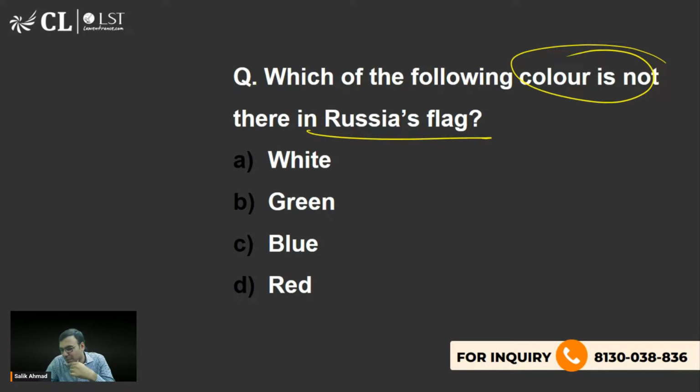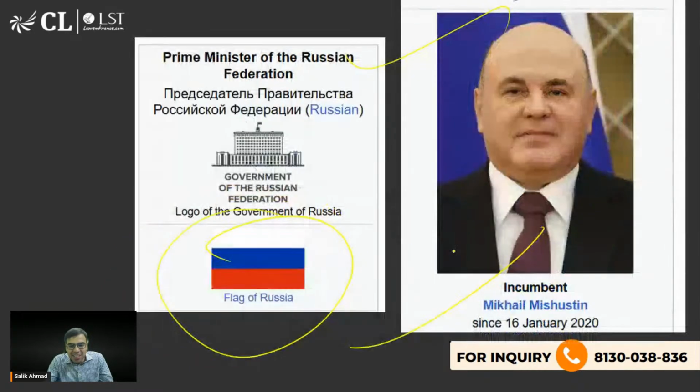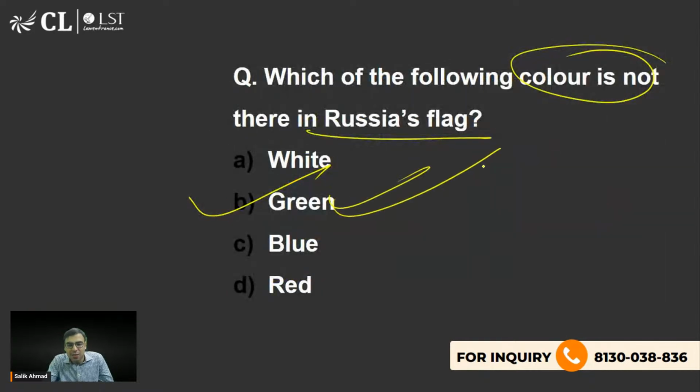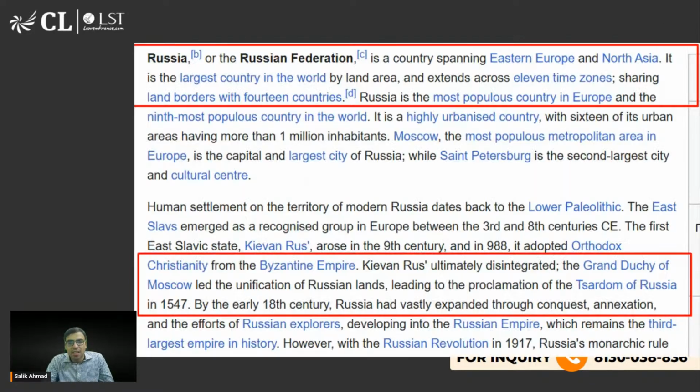Yes, Adrita, Hari, Kumari, Bhavna, you are right. The right answer is green. अभी मैंने just दिखाया. ये दिखाया कि नहीं यहाँ पे? ये दिखाया. White, blue, red. है ना? So white, blue, and red. So there is no green. है ना? So the right answer is B. B is the right answer. ठीक है. Okay, है ना.